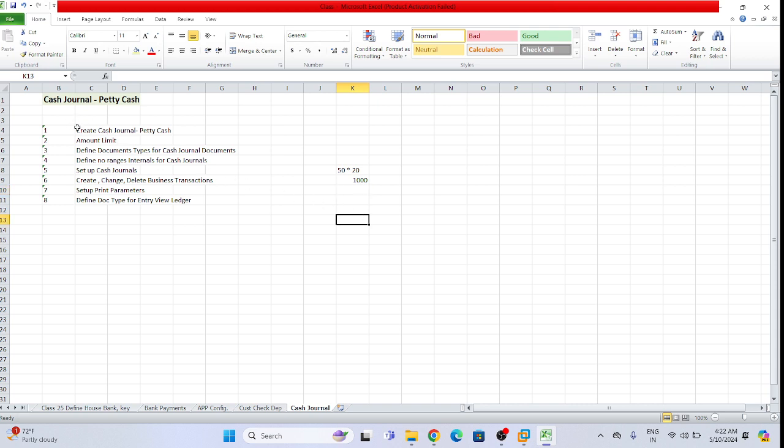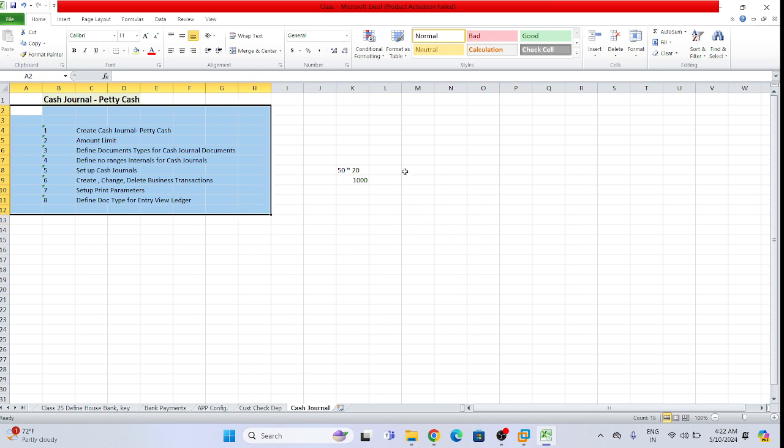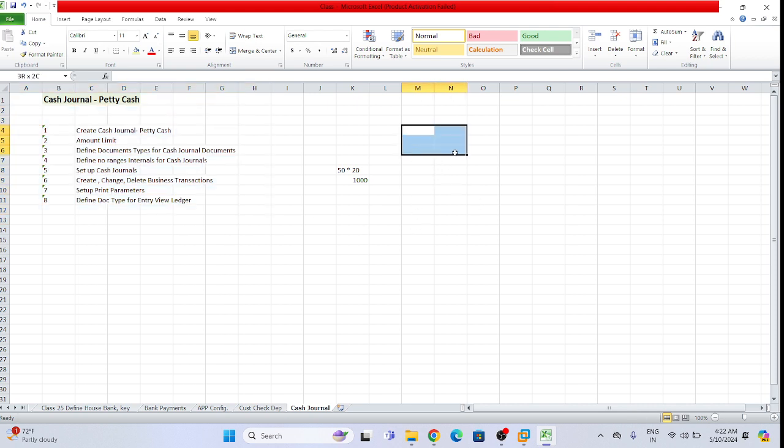Automatically this cash general will not work. We cannot simply define one cash account and do that. That is not recommendable. Actually we need to set an amount limit in the system. It's not simply that I can create one cash GL account and use it. We need to set a limit, right? Otherwise what will happen? We will keep on using that. So for the limit, we need to define the cash general GL account.